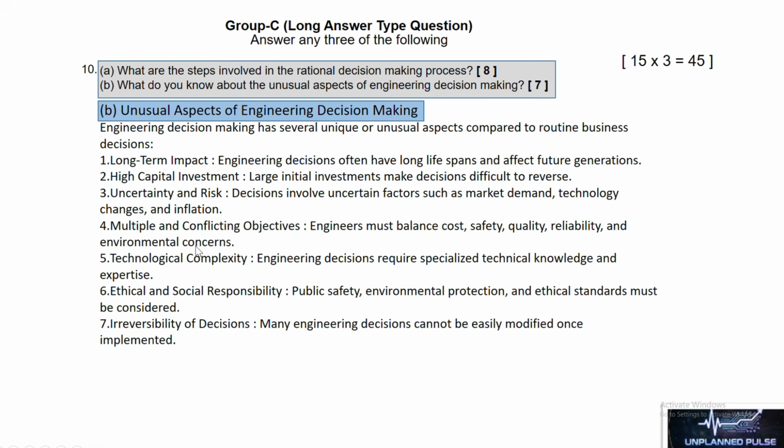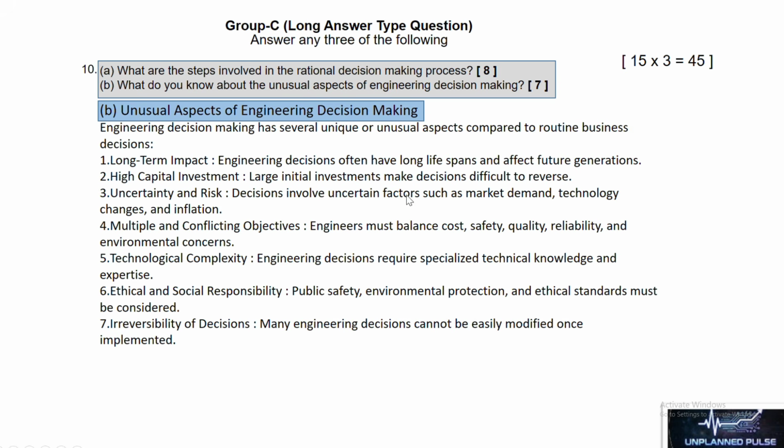And the next question is, unusual aspects of engineering decision making. Engineering decision making has several unique or unusual aspects compared to routine business decisions. Number 1, long-term impact. Engineering decisions often have long lifespans and affect future generations. Number 2, high capital investment. Large initial investments make decisions difficult to reverse. Number 3, uncertainty and risk.